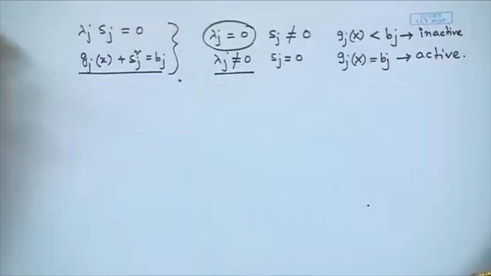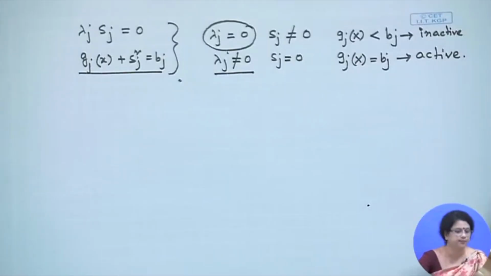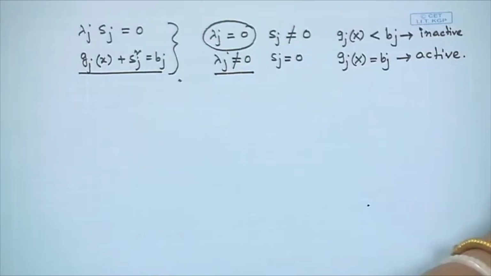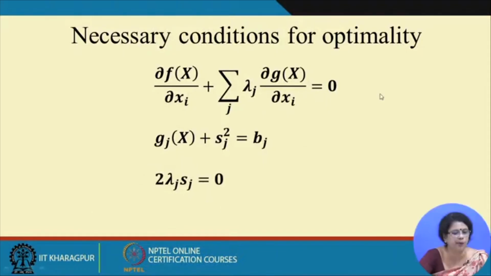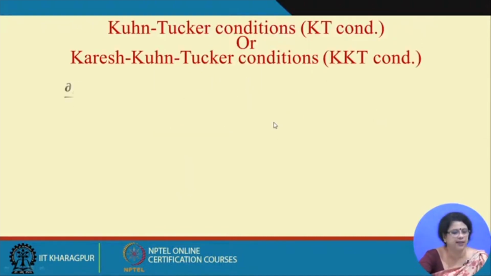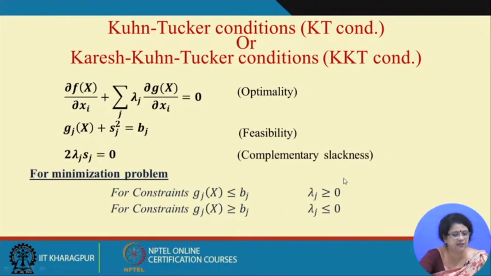The physical significance of lambda j I already explained to you in the last class, but I will say once more about the sign of lambda j for minimization and for maximization both. Now again this is a necessary condition. How many unknowns do we have? We have 2m plus n unknowns and 2m plus n equations, so we can get the solution for it. This is the optimality condition, this is the feasibility condition, and the complementary slackness condition